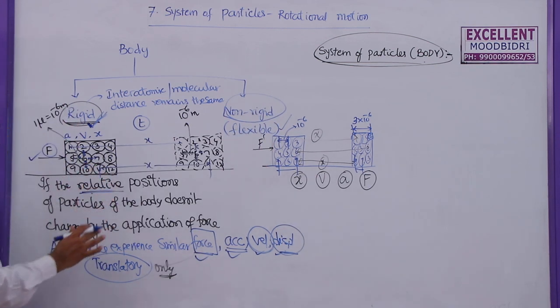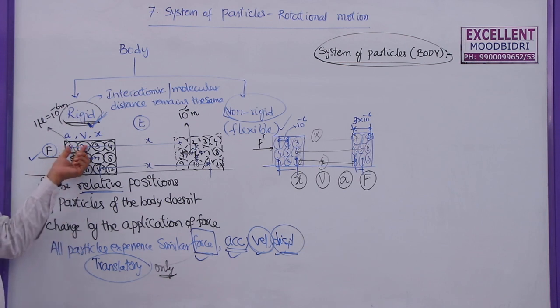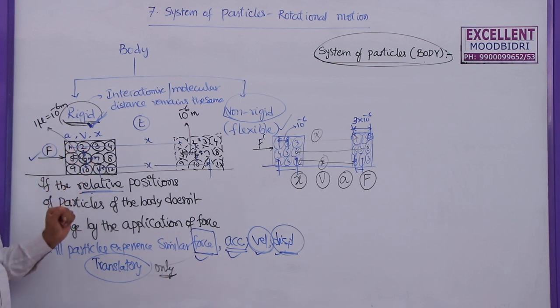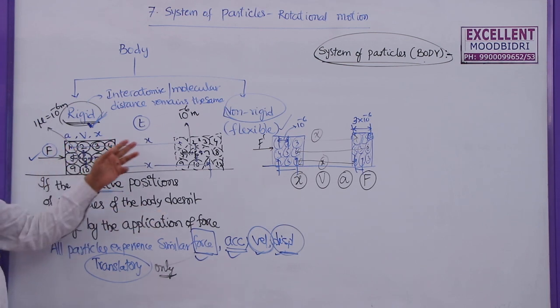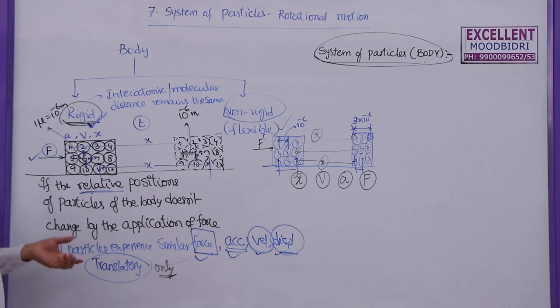So for a rigid body, what are the properties? The relative positions of the particles do not change by the application of force. The interatomic or intermolecular distance remains the same, and each and every particle will experience the same force, the same acceleration, the same velocity, and the same displacement if the body has a translatory motion.